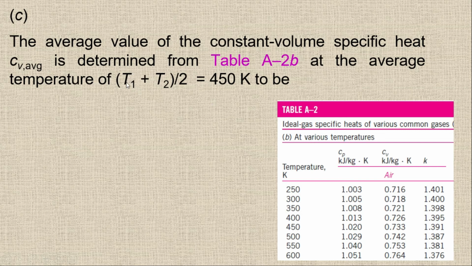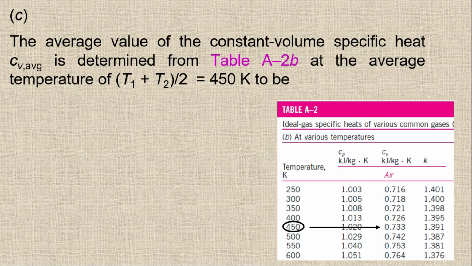If I add 300 plus 600, we get 900, divided by 2, so you will get 450 Kelvin. So we have to use the average value. We are getting the average temperature, which is 450 Kelvin. Here you can see we have 450 Kelvin, and we have to check the Cv value. It's simply 0.733.